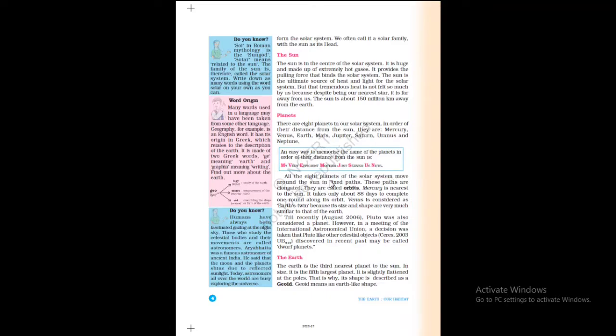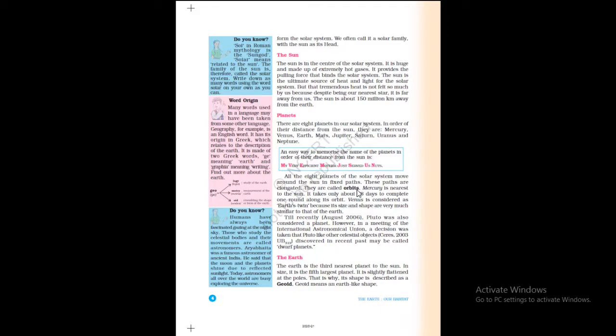All the 8 planets of the solar system move around the sun in a fixed path. There is a fixed path on which all these planets move around the sun. These paths are elongated. Elongated means made longer. They are called orbits.